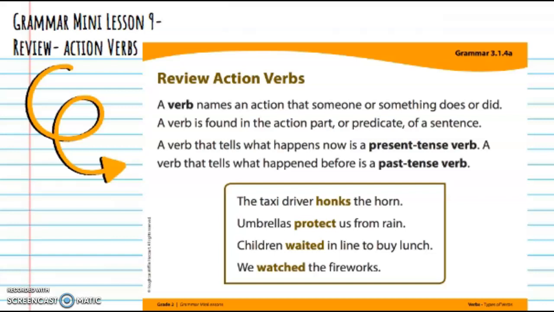Today we're going to review action verbs. A verb names an action that someone or something does or did. A verb is found in the action part or predicate of a sentence.